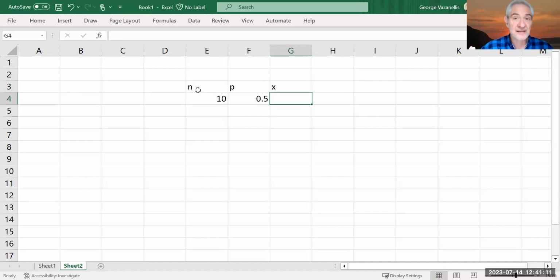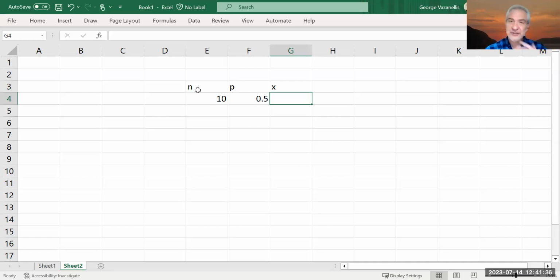So the smallest amount of successes is how many? Well, if n equals 10 and p equals 0.5, then x will have to be 5. No, that's the average, I think. 5 would be what we're expecting. My apologies. No need to apologize.